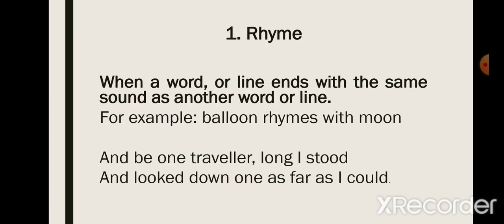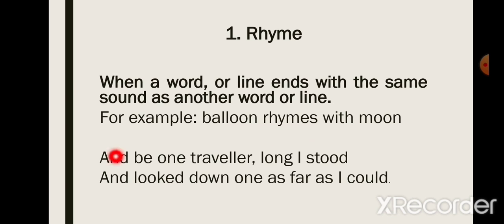Okay, now let's look at the first and the most common poetic device that our writers use, which is rhyme. Now, you must have heard this word before, rhyme. When a word or line ends with the same sound as another word or line, it is called rhyme. For example, balloon rhymes with moon. Now, when two words sound the same, we say that these words rhyme.